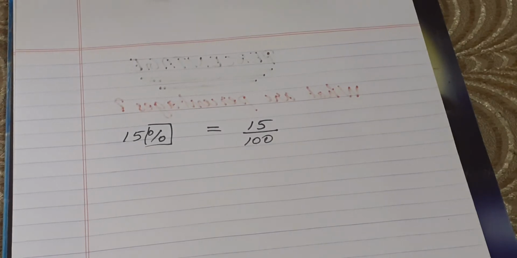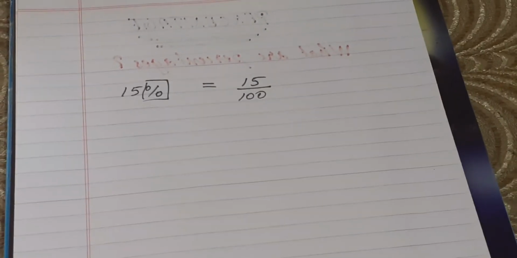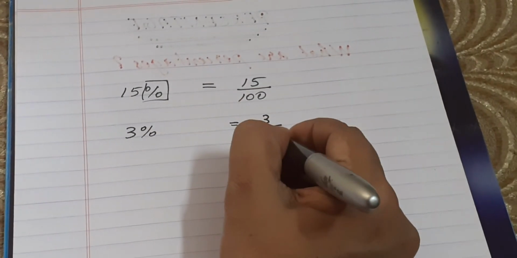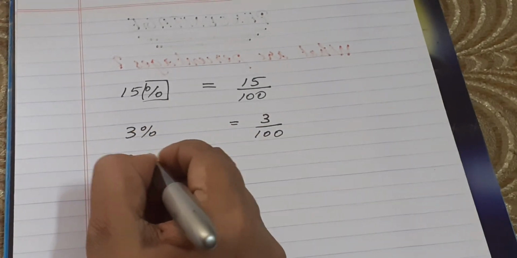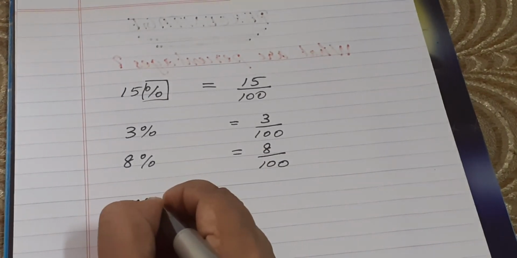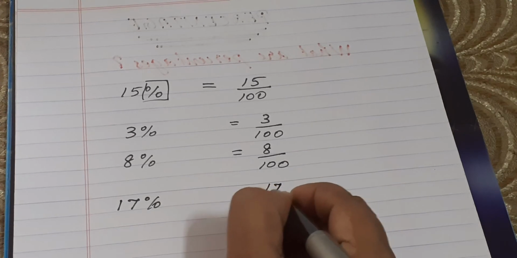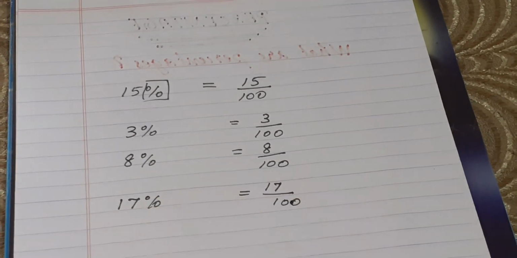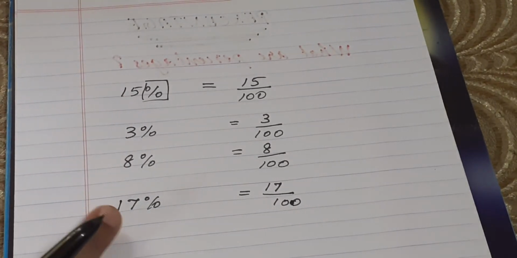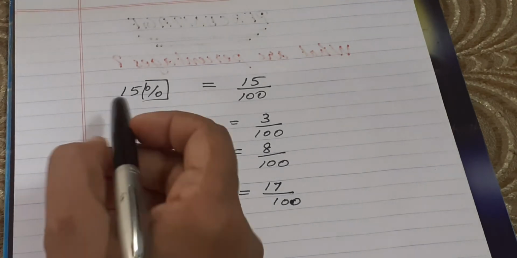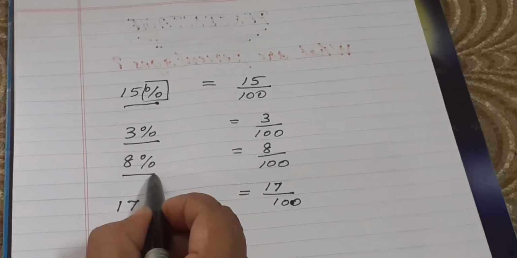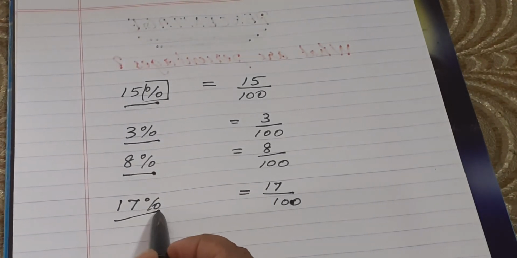Let's look at a few examples so you see the pattern. 3 percent, that we can write as 3 by 100. 8 percent, that you can write as 8 by 100. 17 percent, that you can write as 17 by 100. And here, in each number you got a percent sign after it, so we read it as first one 15%, second one 3%, third one 8%, fourth one 17%.